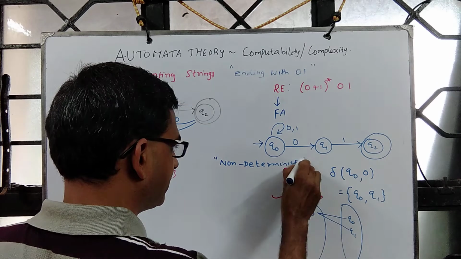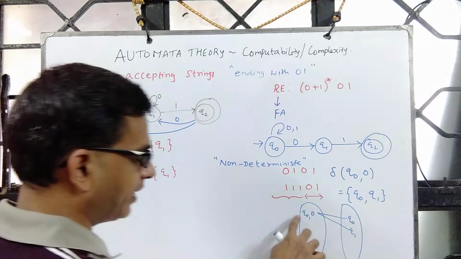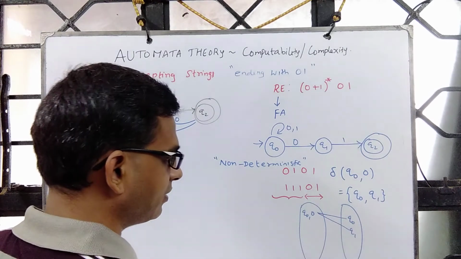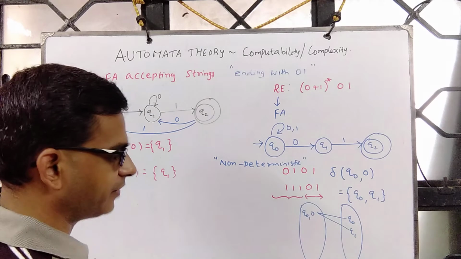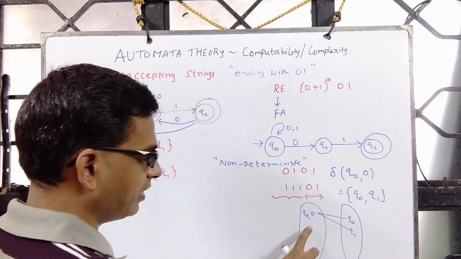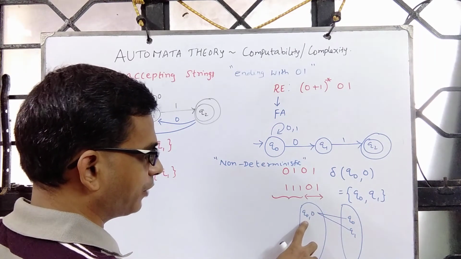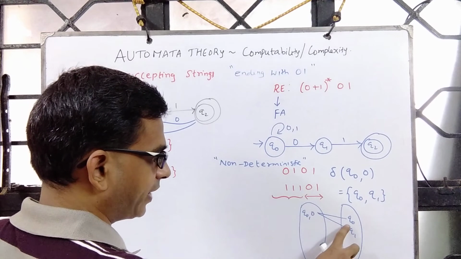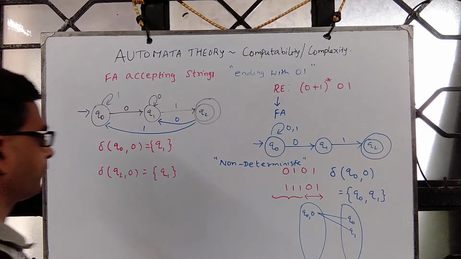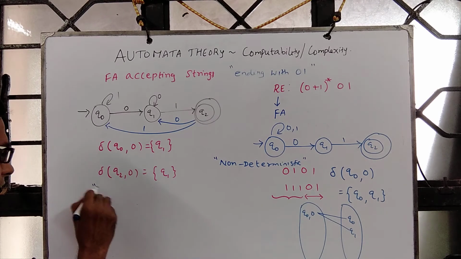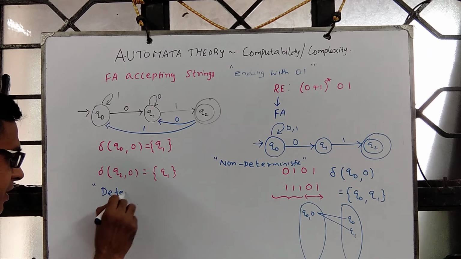For a non-deterministic machine, the transition function does not match the standard definition of function, because on say Q0 comma 0, you can move to more than one state, in fact a set of states. The other machines are called deterministic machines.